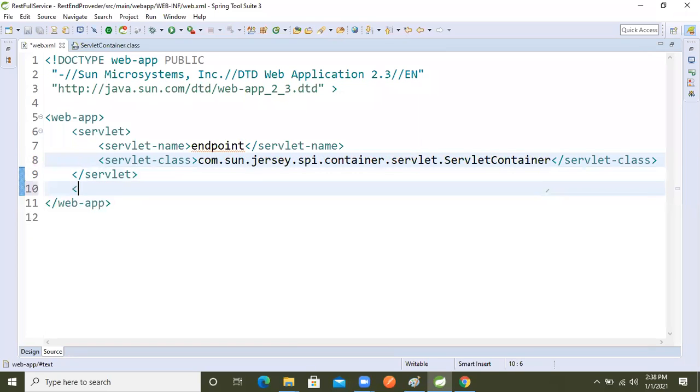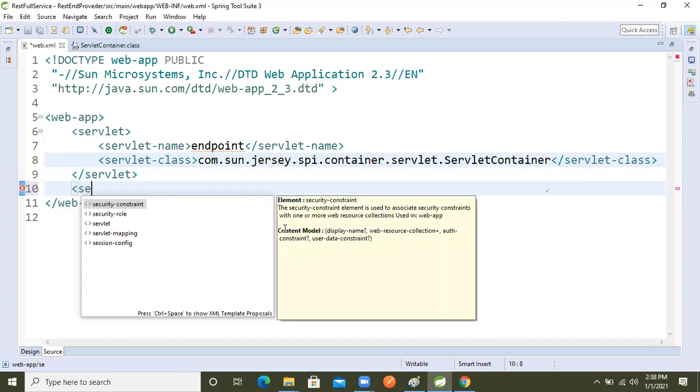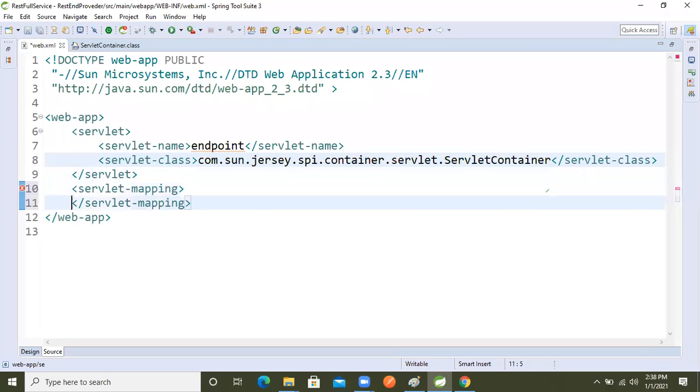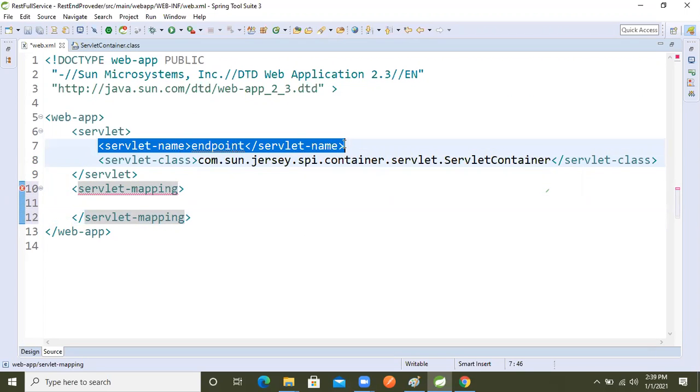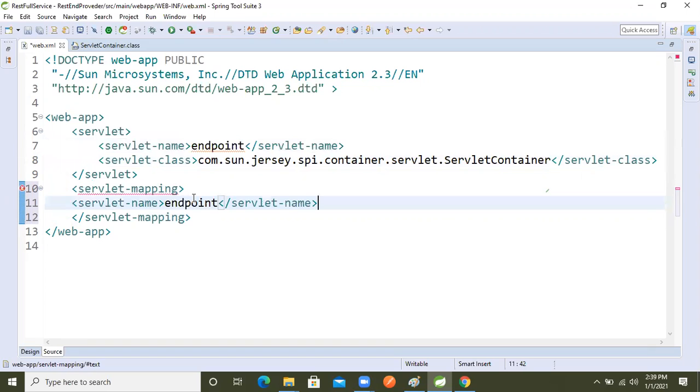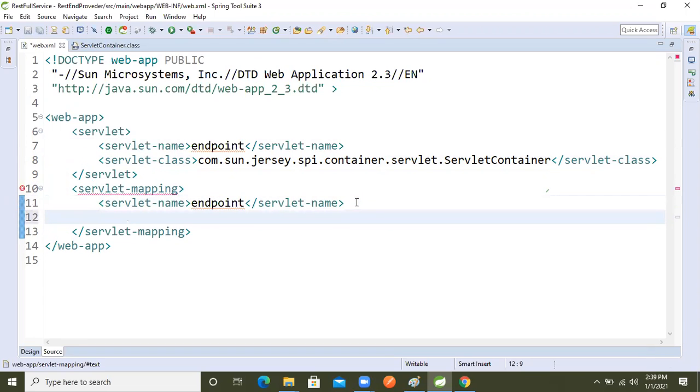So again what we will do, servlet mapping tag. Inside that, again we use the same servlet name we took, that class tag we will take again. After then we specify, whenever we make a request to this container, where does the first request come?